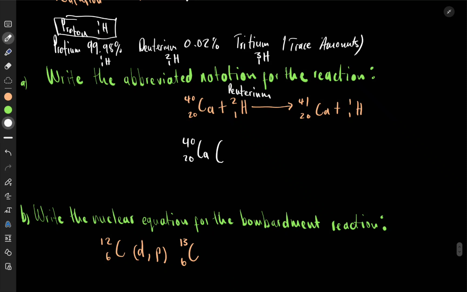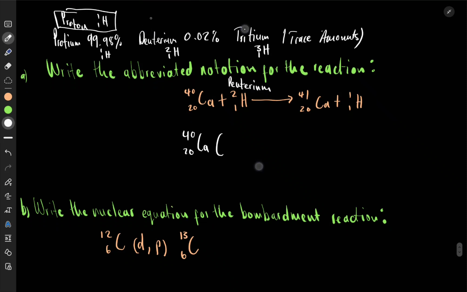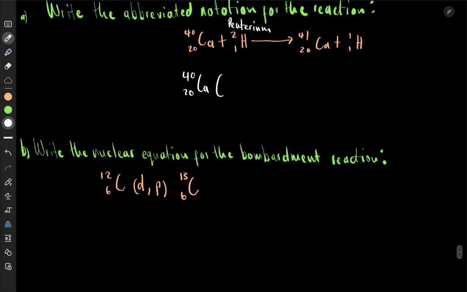So it has a charge of +1. Then the nucleus of deuterium, we call a deuteron. This is also 2,1 H, positively charged, with a charge of 1. These are the important ones. It comes from deuterium. It is our deuteron.